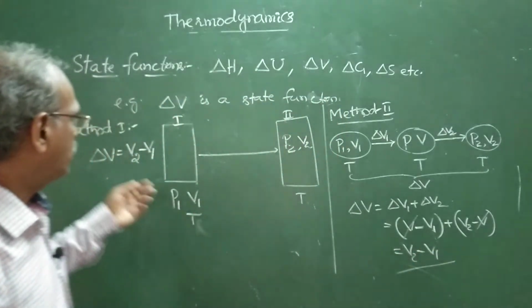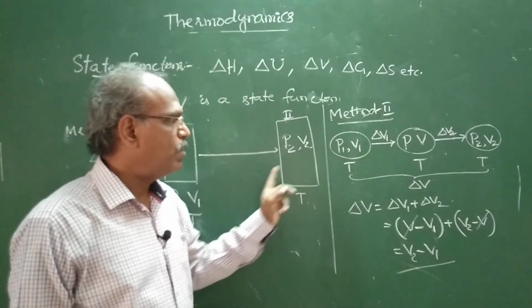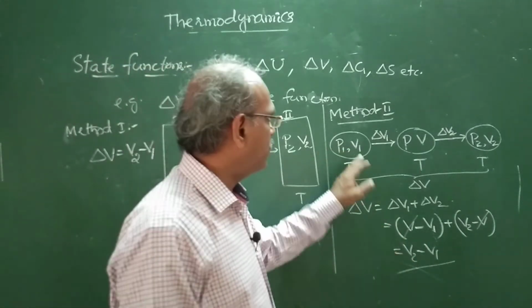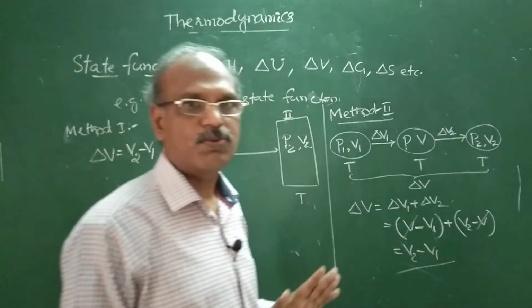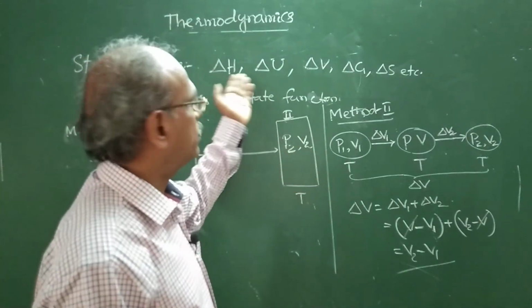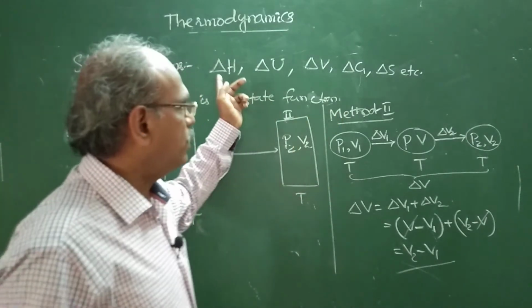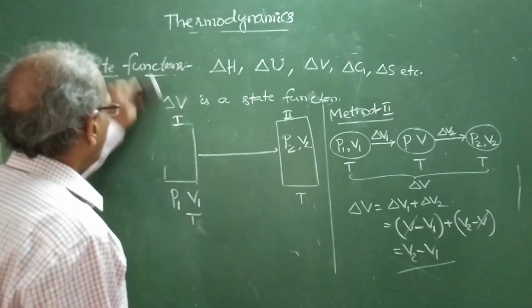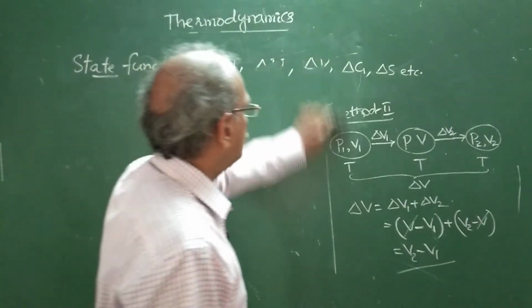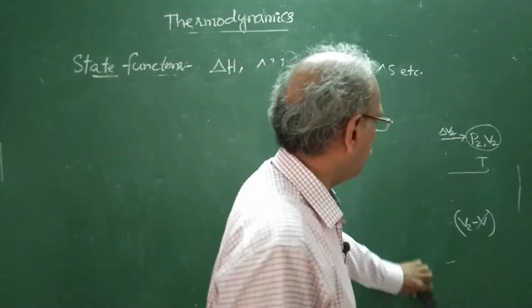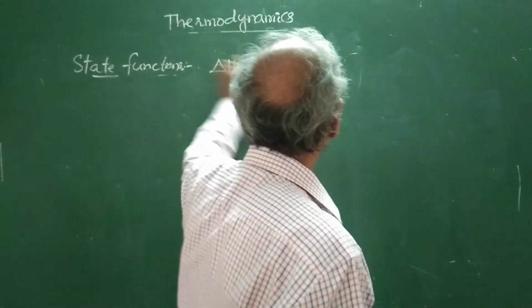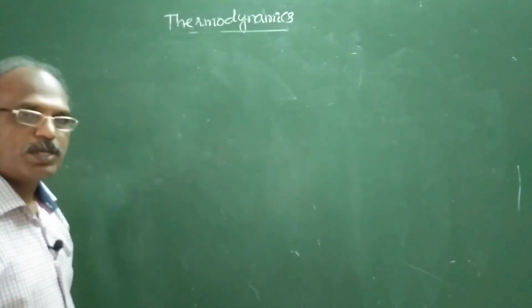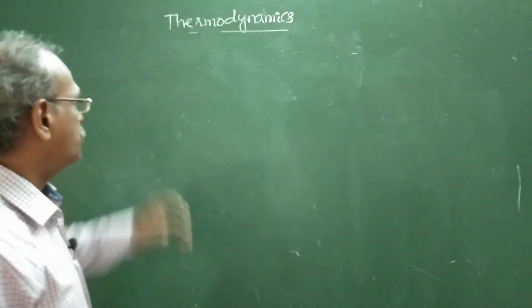Now see, whether this change is done in a single step or in 2 steps, delta V remains the same, meaning it depends on the initial and final states only. In this way we can prove other terms also, delta H. According to Hess law we can prove that. So this property, which depends only on the initial and final states of a system, is said to be a state function.